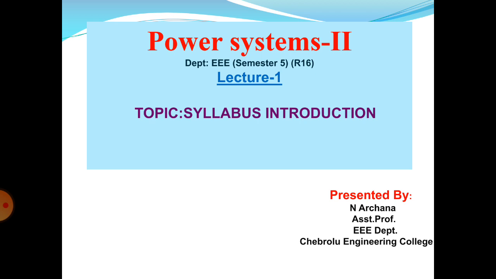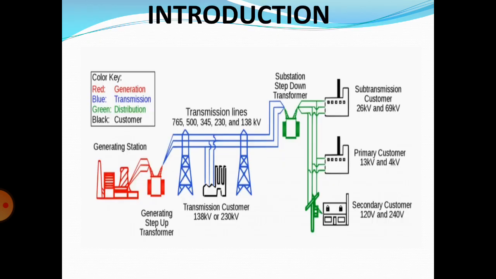Power transmission is the movement of energy from its place of generation to the customers.